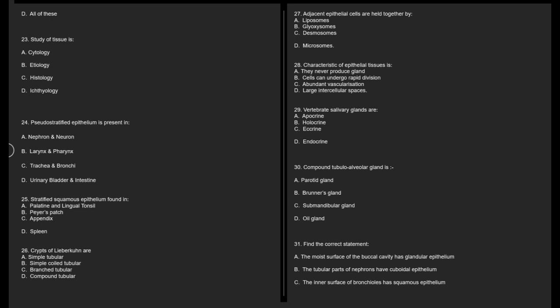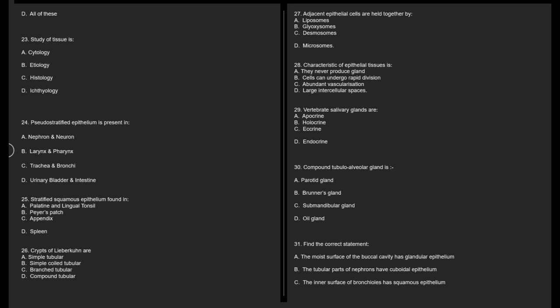25. Stratified squamous epithelium found in A. Palatine and lingual tonsil, B. Peyer's patch, C. Appendix, D. Spleen. 26. Crypts of Lieberkühn are A. Simple tubular, B. Simple coiled tubular, C. Branch tubular, D. Compound tubular.